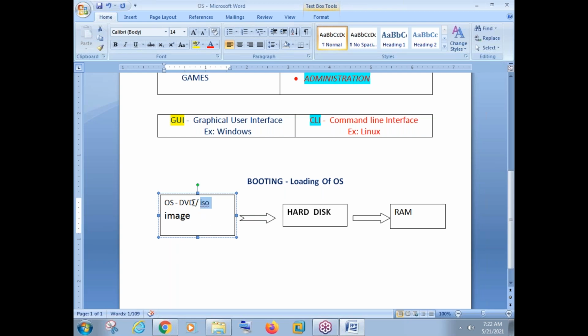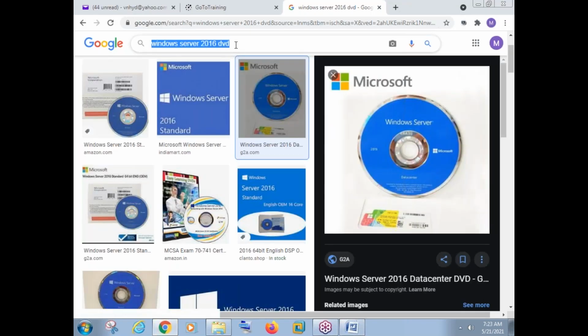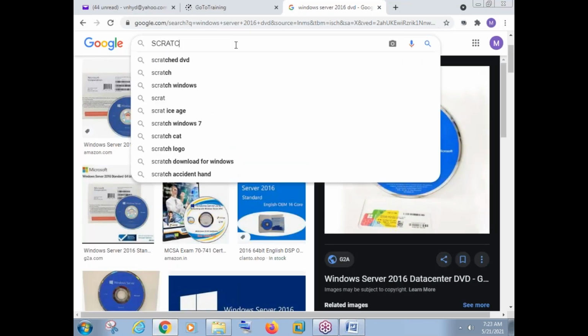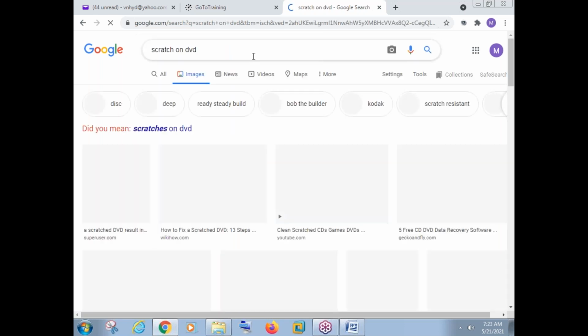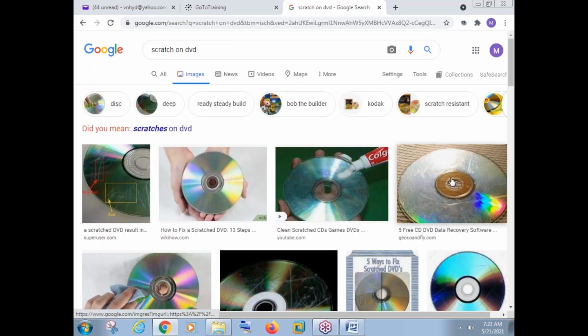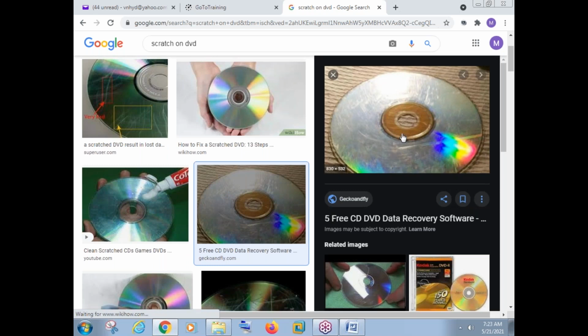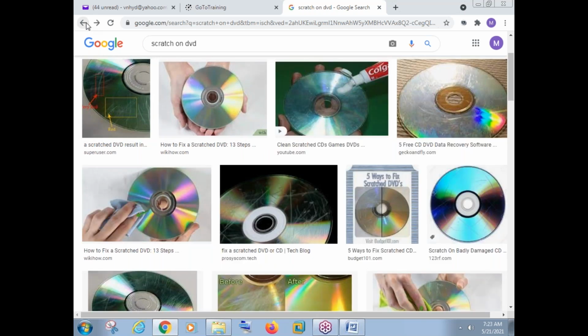See, normally when you take a DVD, we can get scratches on DVD. What is a scratch here? See, we can see many scratches here. If you get some scratches like this on a DVD or a CD, we cannot use this DVD or a CD, right?